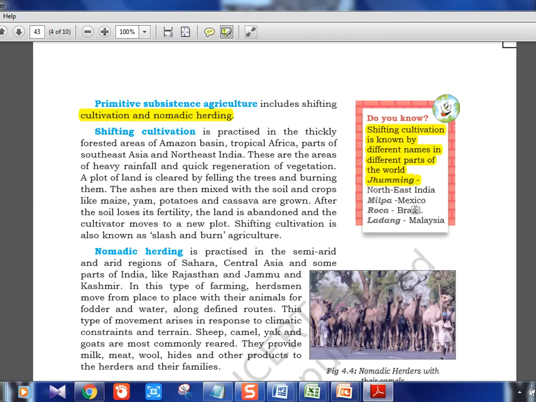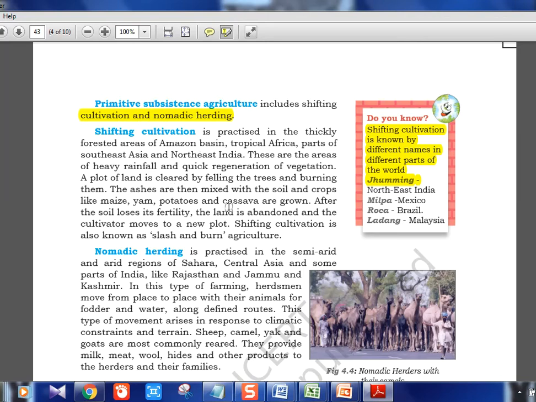So many names are there across the globe, but whatever is given in NCERT, at least that you should learn. Okay, by heart means yes, we have to do by heart. Okay, Milpa, Mexico, Roca, Brazil, Ladang in Malaysia. At least these four names, Jhuming, Milpa, Roca and Ladang, everyone who has seen this video should be able to retain until your prelims exam. Okay, even in your mains you can use for any answer related to shifting cultivation.